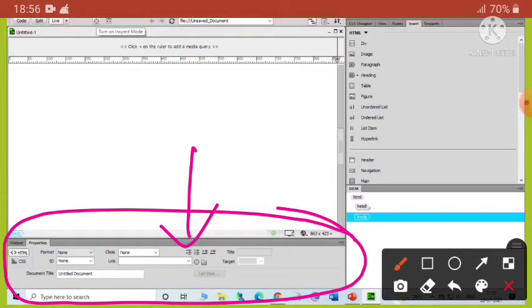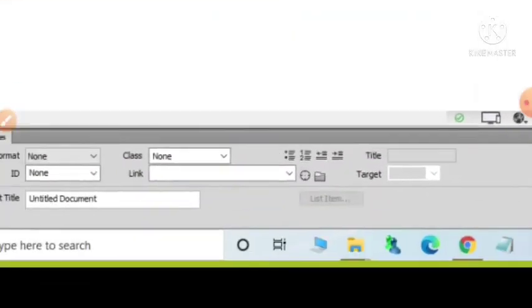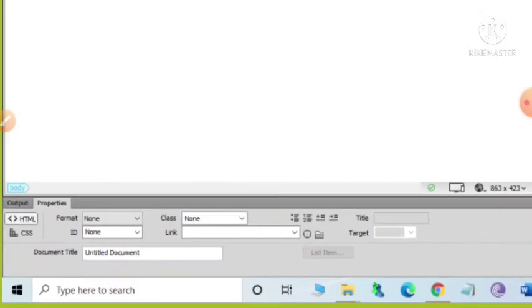So it is generally located at the bottom left of the workspace. Okay, so this window shows the different options and properties available for selected elements. Okay, so these options are different for different elements. We can see here all the different options available here.